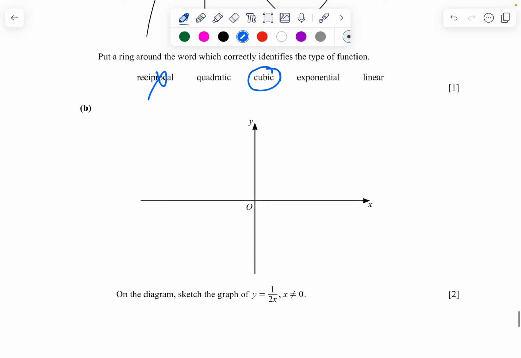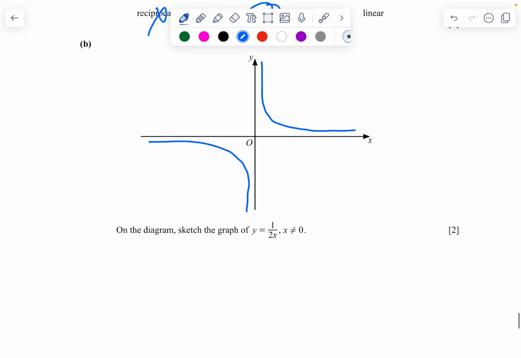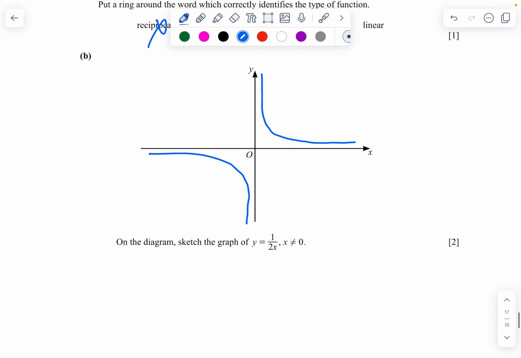Then finally, on the diagram, sketch the graph of y equals 1 upon 2x. We know that y equals 1 upon 2x is going to be a reciprocal graph. So 1 upon x is going to be a reciprocal graph. We should be able to draw a reciprocal graph for that. As it goes in this way, approximately, that should be the shape of a reciprocal graph.